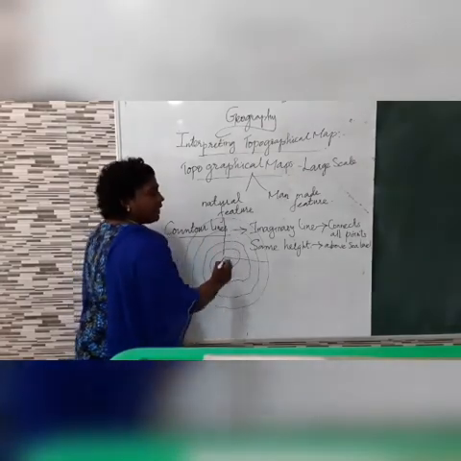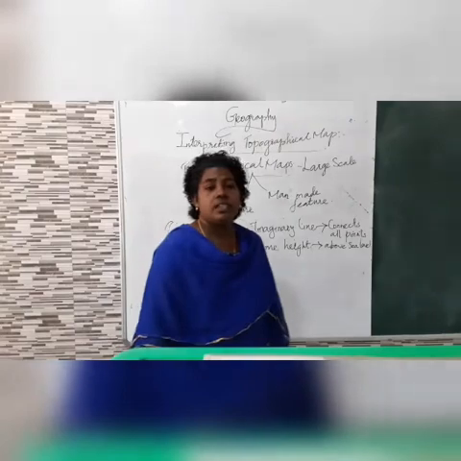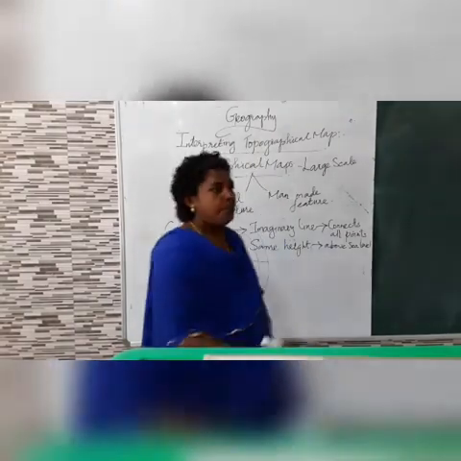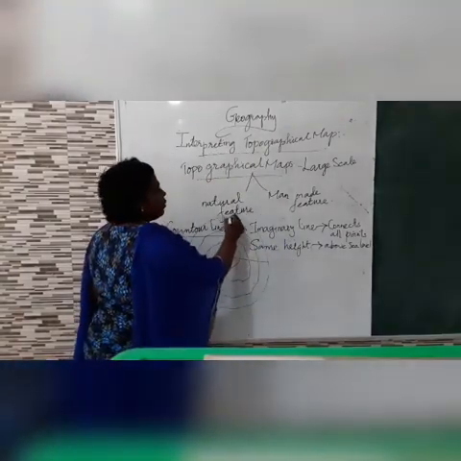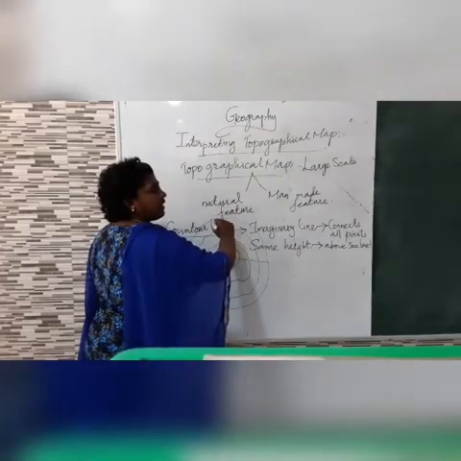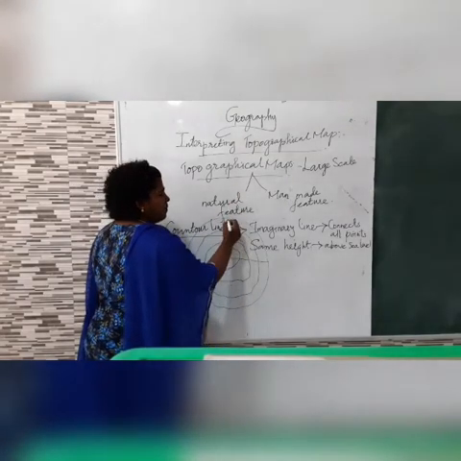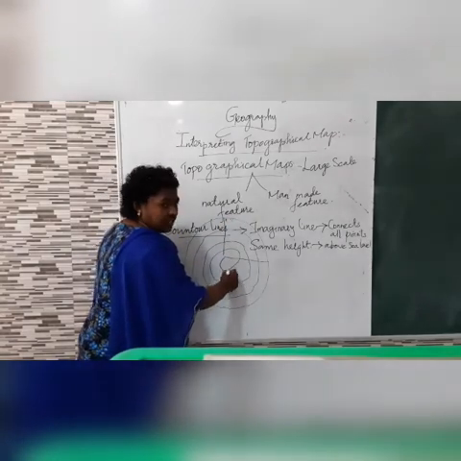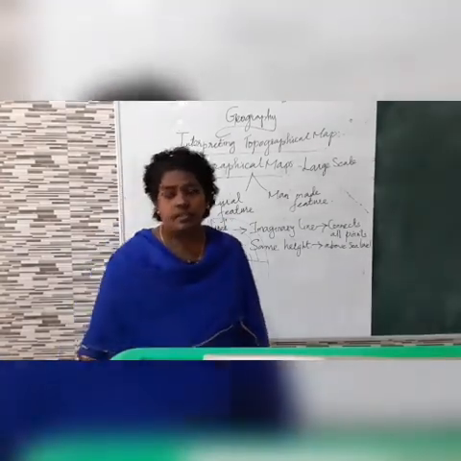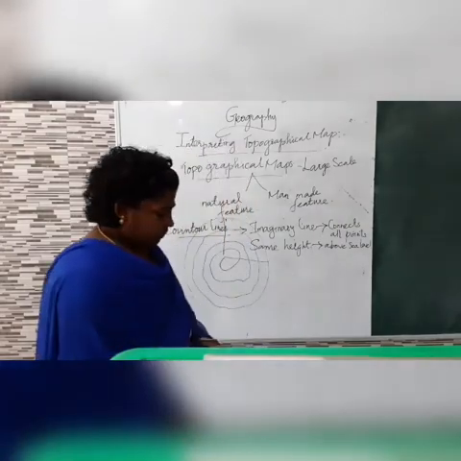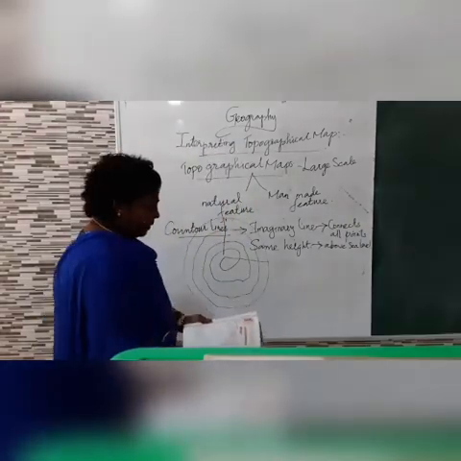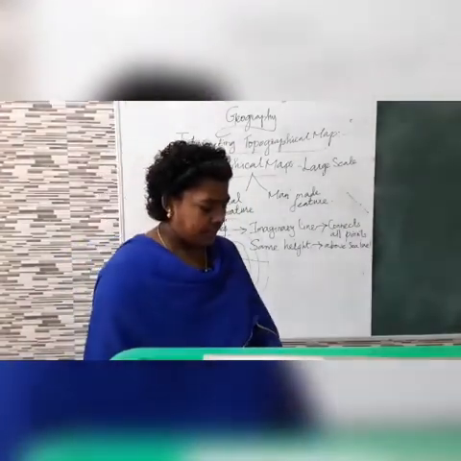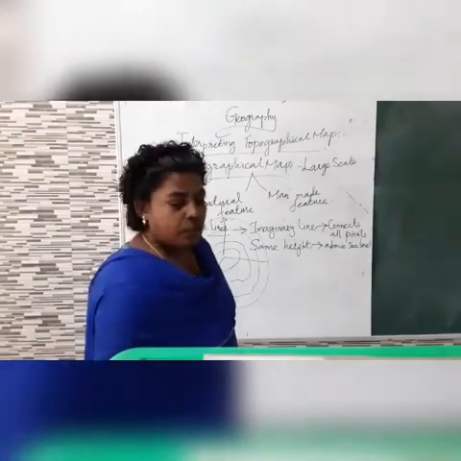In the contour lines, what will be used? Numbers will be used. When the height increases, the number also increases. When the height reduces, the number will be reduced. Did you understand? Now, the topographical map provides detailed information of small areas.